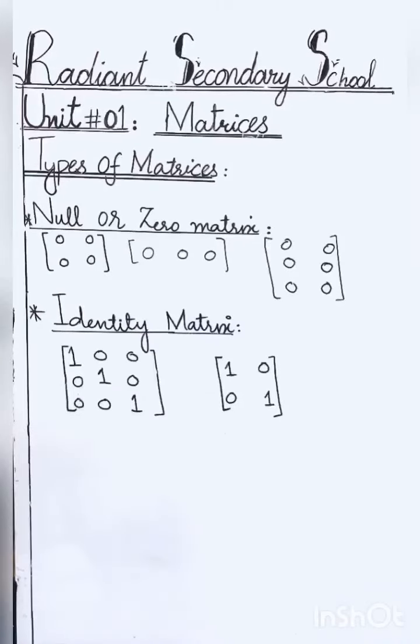Okay students, the next one is identity matrix. These two are the identity matrix, and the identification of identity matrix is that the diagonal entries must be 1. This is the diagonal, and we can see that in the diagonal the entries are 1. So such type of matrices are called identity matrix.